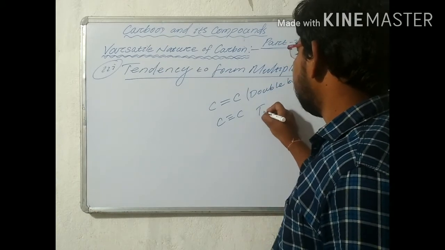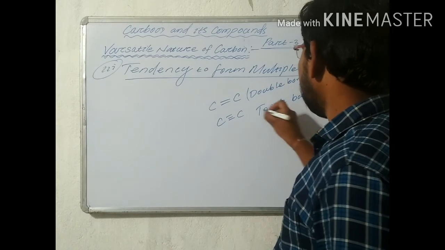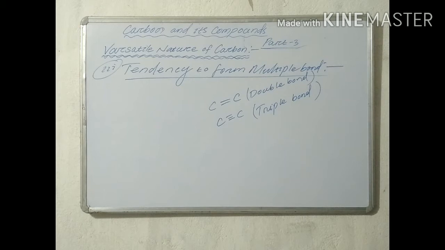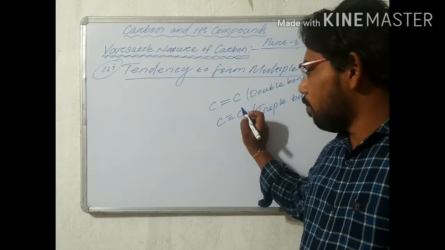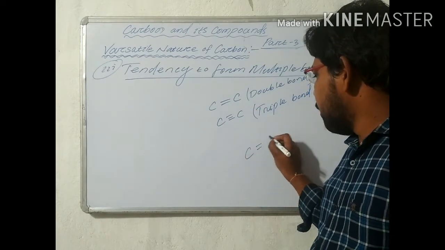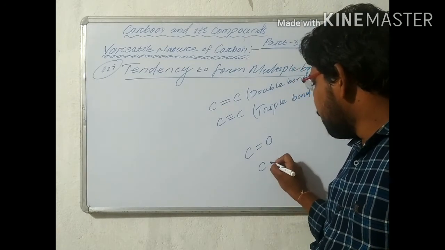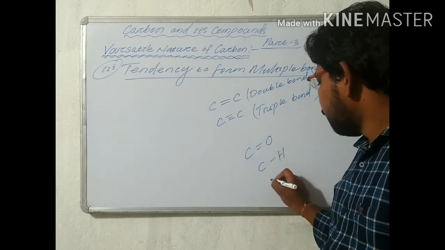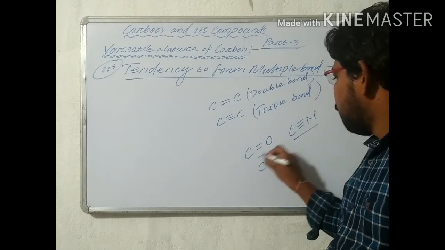Carbon bonds with other carbon atoms or other elements like oxygen. With oxygen it forms a double bond. With hydrogen it forms a single bond. With nitrogen it forms a triple bond.